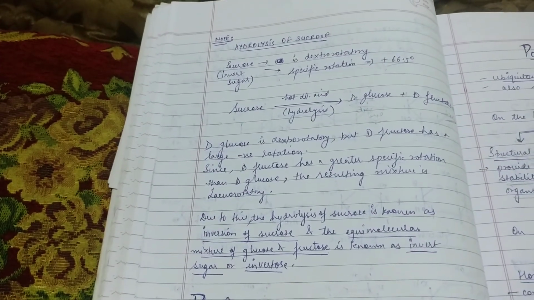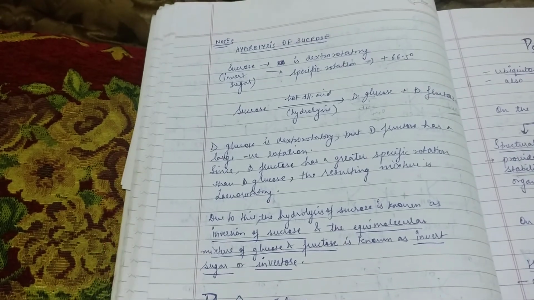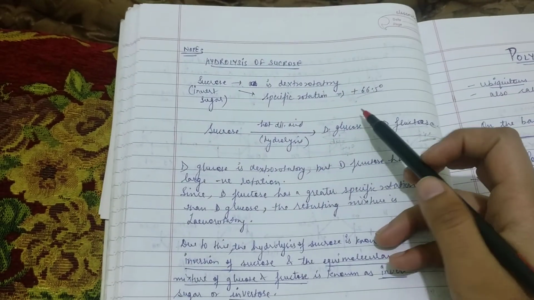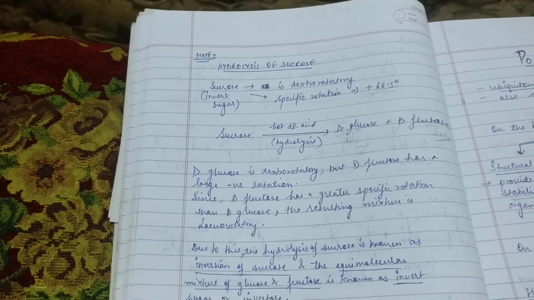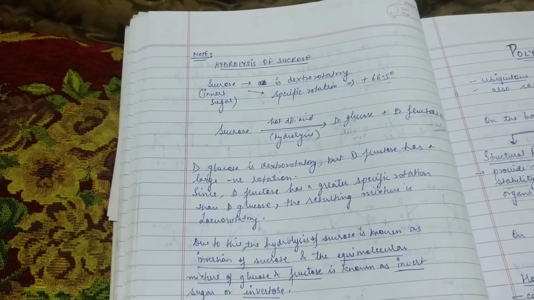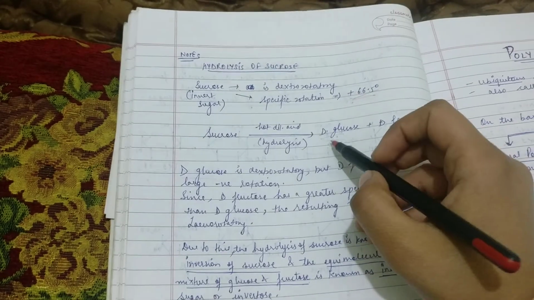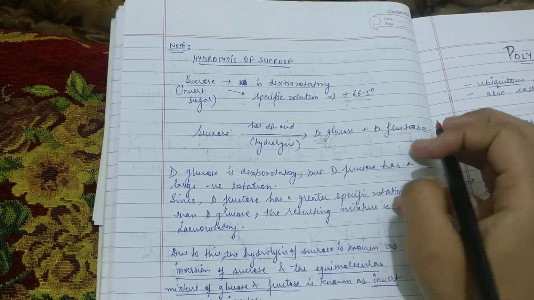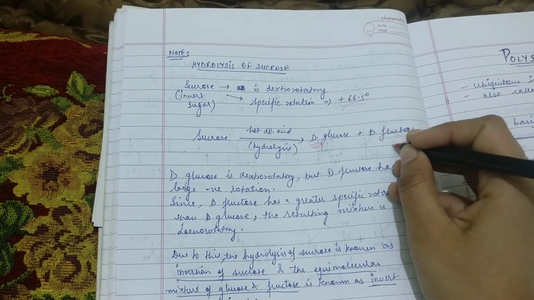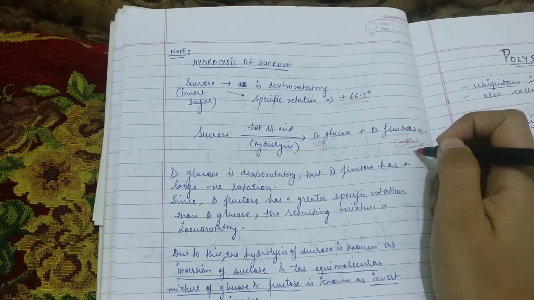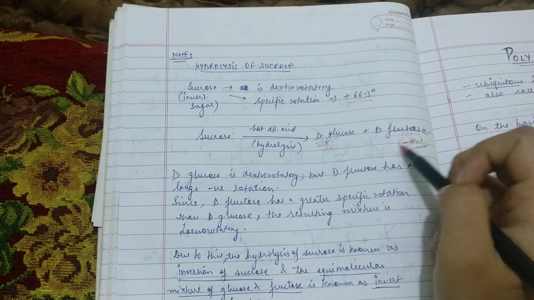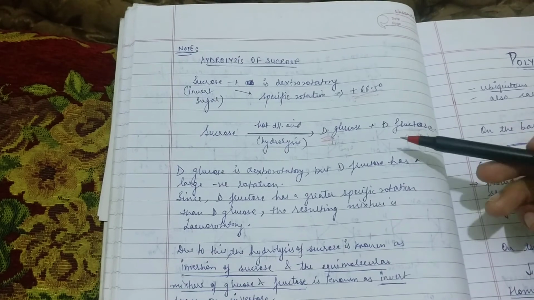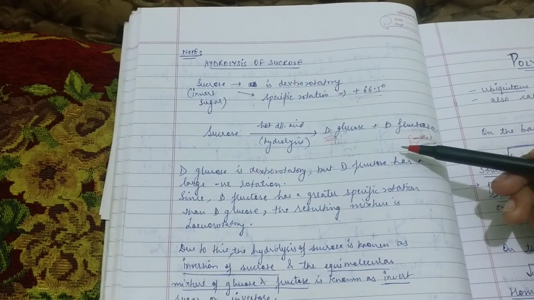Talking about the hydrolysis of sucrose, we can also call it invert sugar. Sucrose is generally dextrorotatory. Its specific rotation is plus 66.5 degrees. When we hydrolyze sucrose in the presence of hot dilute acid, it forms D-glucose and D-fructose. D-glucose is dextrorotatory, but D-fructose has a large negative rotation, and because its specific rotation is higher, the entire mixture of D-glucose and D-fructose is levorotatory. Because of this, the hydrolysis of sugar is also known as inversion of sugar.